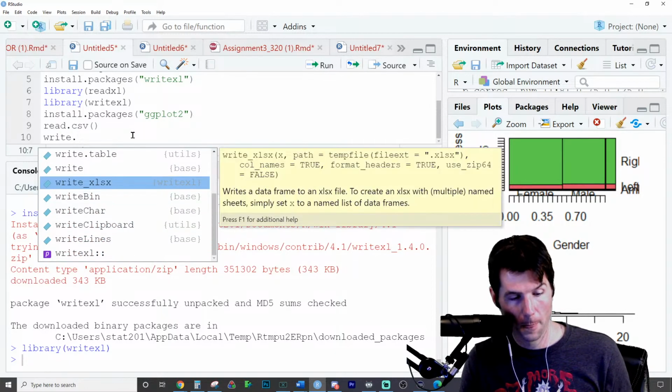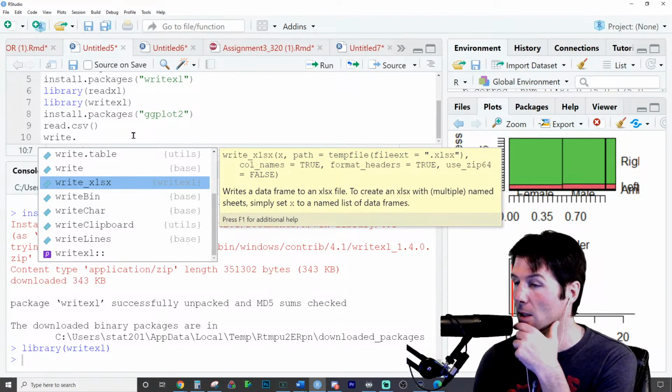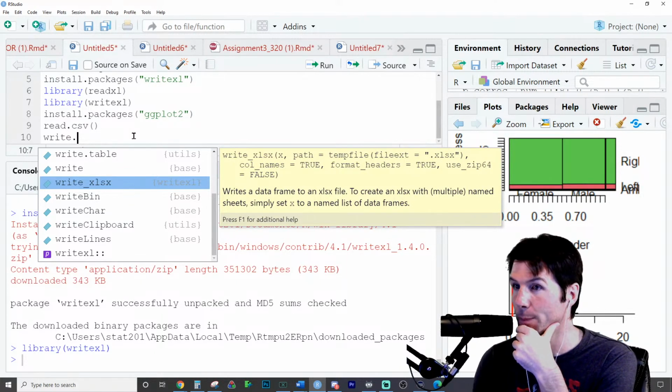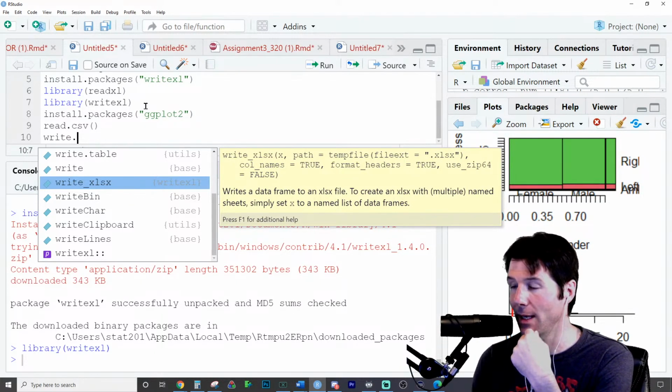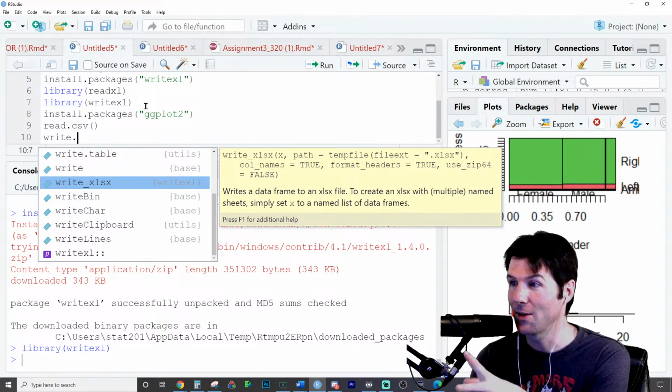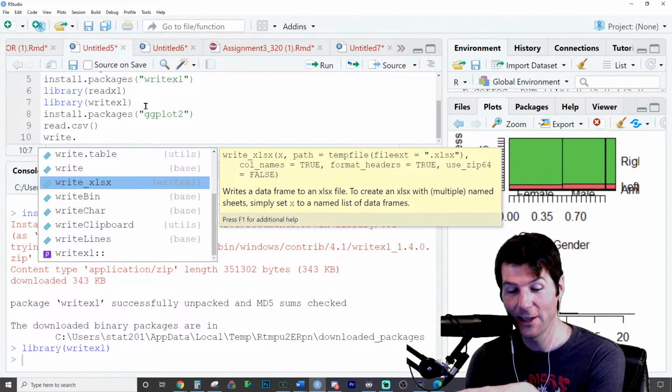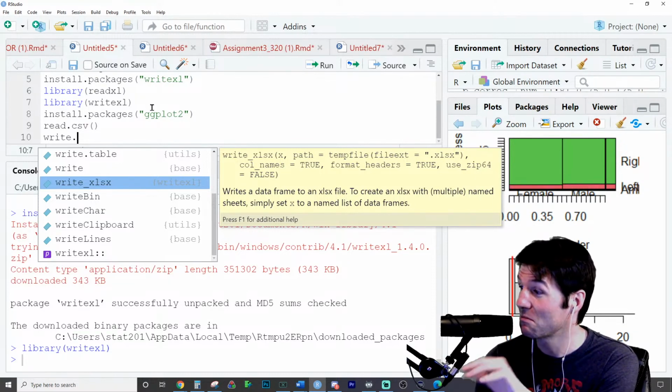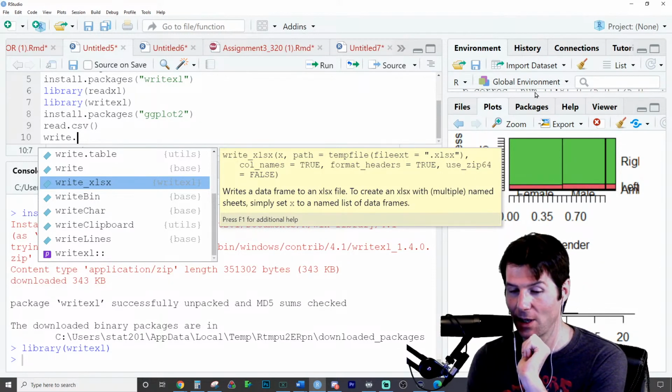No way. Look at that. We can write an Excel file now. You want the Write Excel? I just kind of guessed what it would be. I do not know what this package is exactly. It's on the CRAN server, it seems. Seems legit. Haven't looked at this package yet.